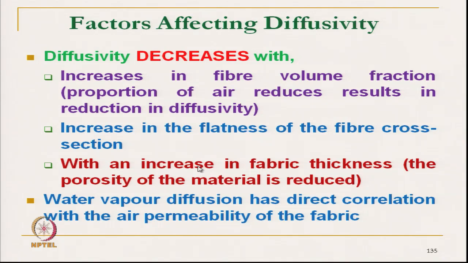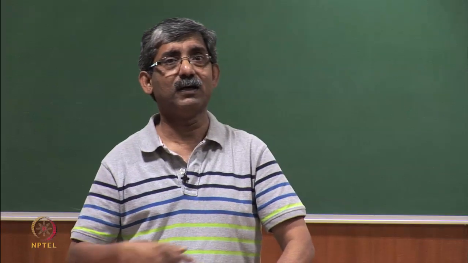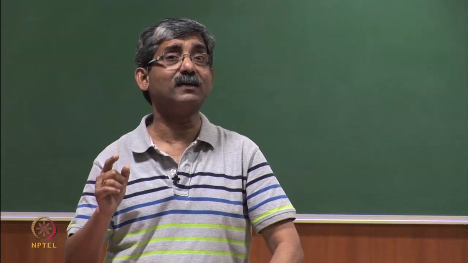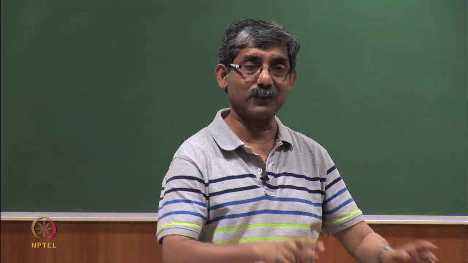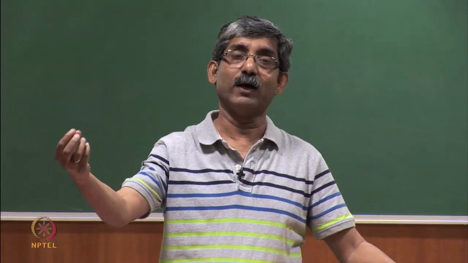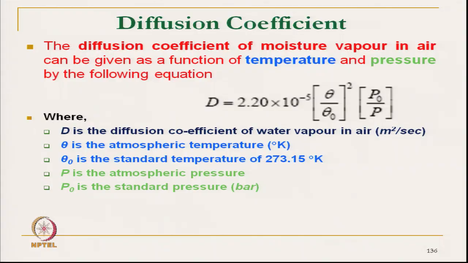By measuring the air permeability of a fabric, we can indirectly get some idea about the diffusivity, at least the Fickian diffusion. Non-Fickian diffusion is something else, where moisture gets absorbed by the fiber.